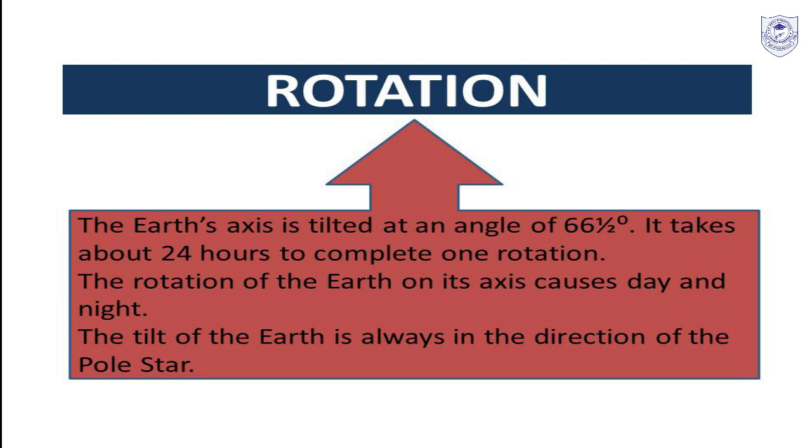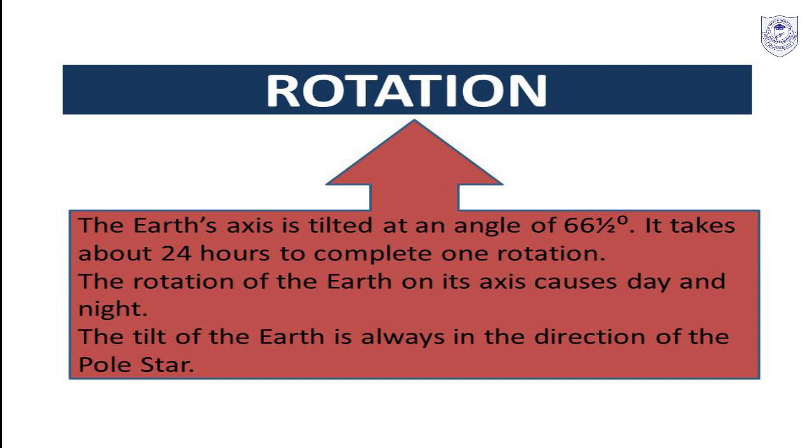The earth rotates from west to east. The earth's axis is tilted at an angle of 66.5 degrees. It takes about 24 hours to complete one rotation. When it completes one rotation, we call it one day. 24 hours is one day, right?